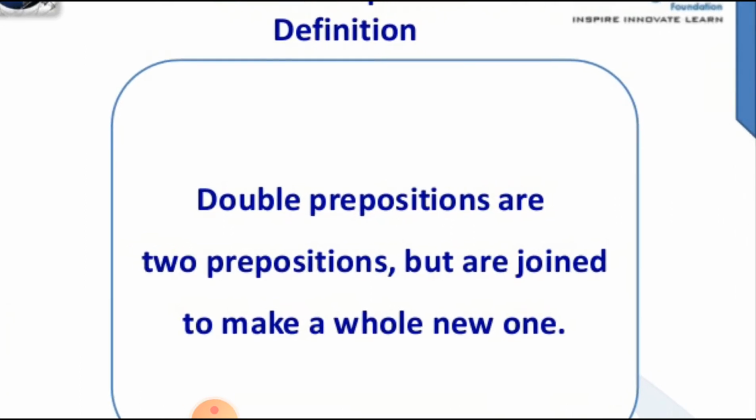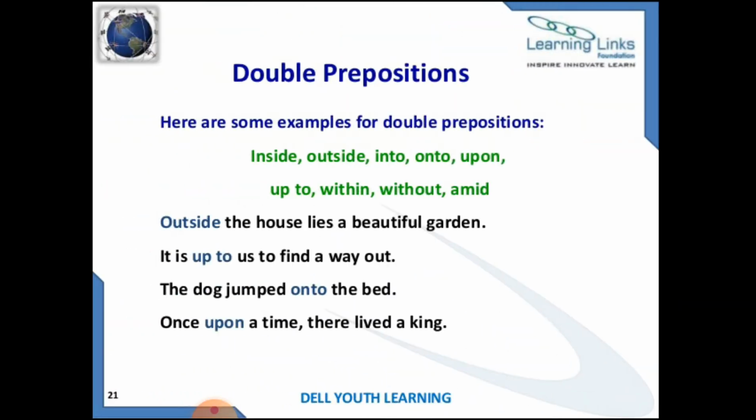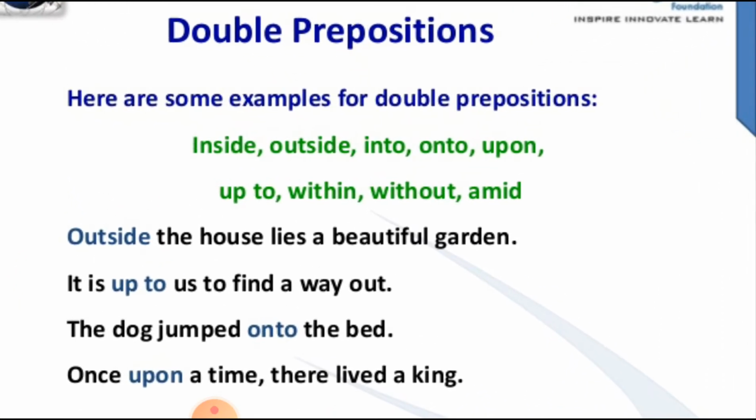Next, double prepositions are two prepositions joined to make a whole new one. There are two prepositions, but they both are used for one purpose. Here are some examples: inside, outside, into, onto, upon, up to, within, without, amid. So these are the prepositions, two words.